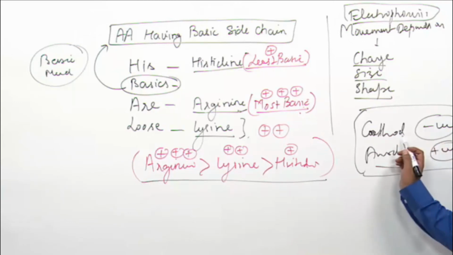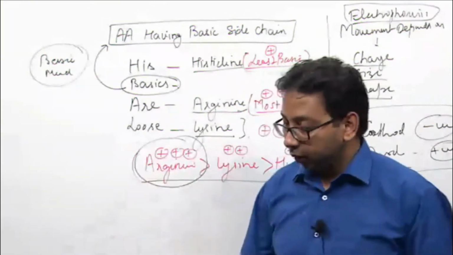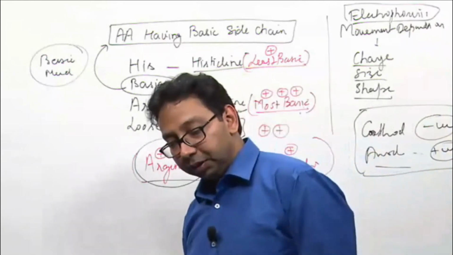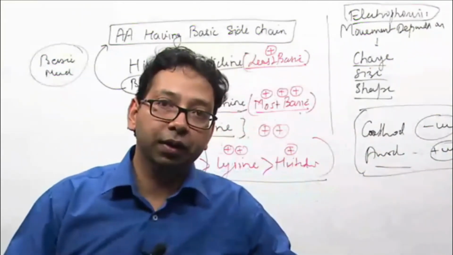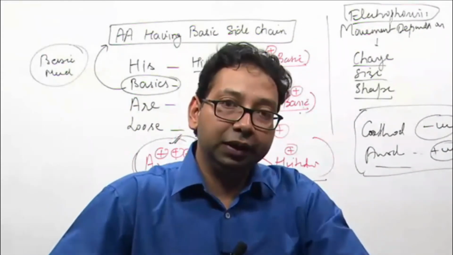So which amino acid will move fastest towards the cathode? That is arginine. Usually questions are asked on electrophoresis of amino acids. Whenever questions are asked on the movement of amino acids, you will consider mainly charge.